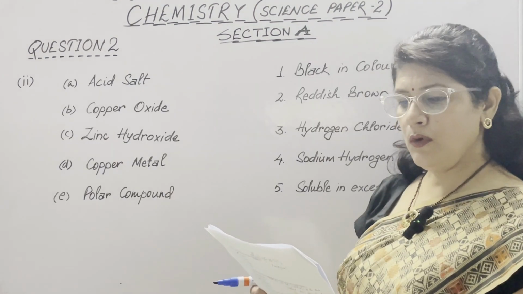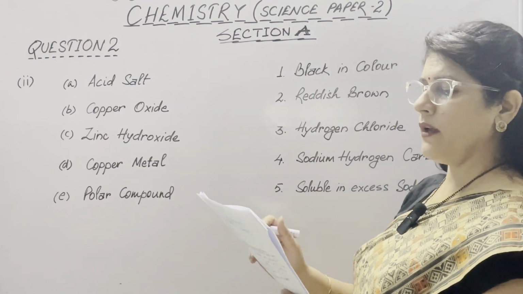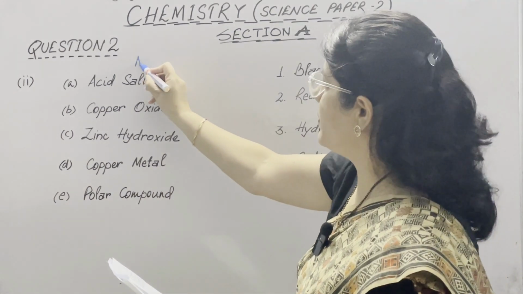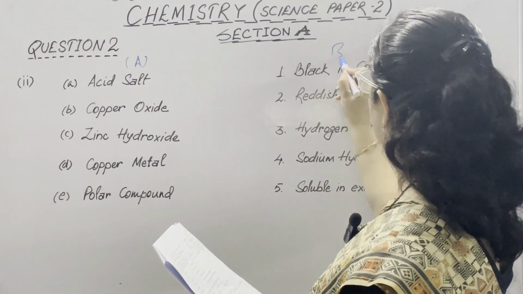In question number 2, part 2, match the following. Column A, this is column A and this is column B.